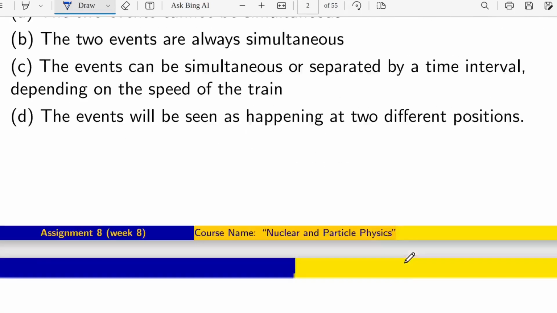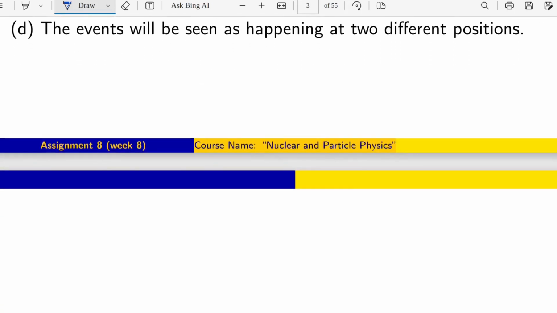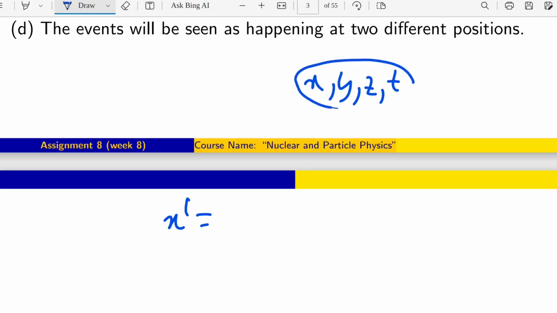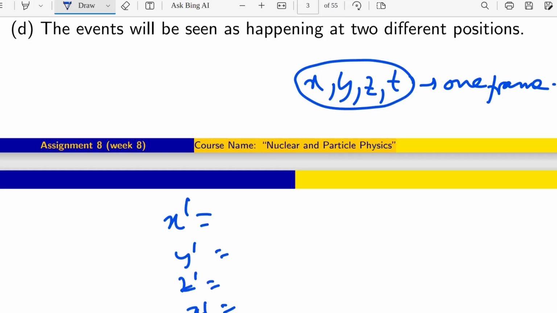So for that, we have to write one thing. In the presence of relativistic effect, our expressions of x prime, t prime, y prime, z prime are a little bit different, right? So let's say x, y, z, t are the terms in one frame, and in another frame the x prime, y prime, z prime, t prime. It was already clearly discussed in Sir's lecture, so I am not going to write the explicit derivation. I am just going to write here only the expressions.